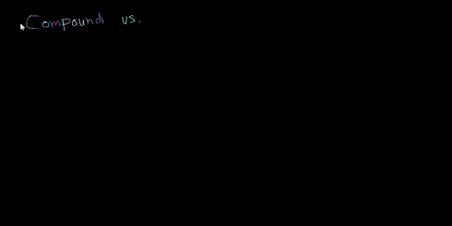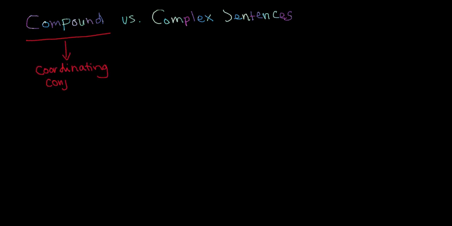We have learned that compound sentences are constructed by involving the use of coordinating conjunctions, which are abbreviated as FANBOYS. Meanwhile, complex sentences are made through the use of subordinating conjunctions.